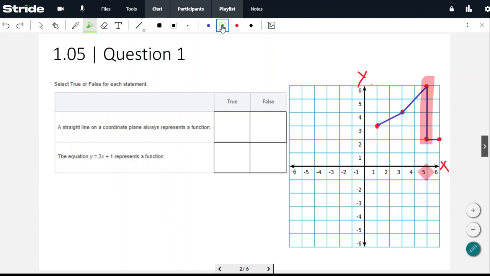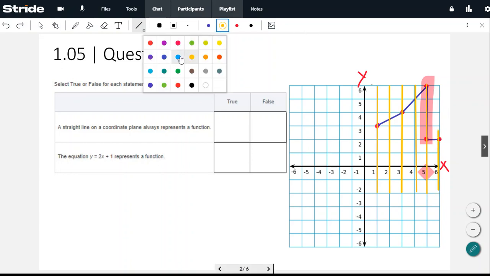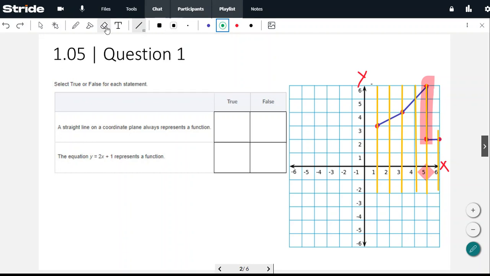All I do is get my line tool and draw vertical lines through my graph and check to make sure it only hits at one location. In other words, I can draw a line anywhere and I'm looking to make sure I only hit at one location on each of my points. So far, at the beginning, so good: only 1 point there, only 1 point there, and only 1 point there.